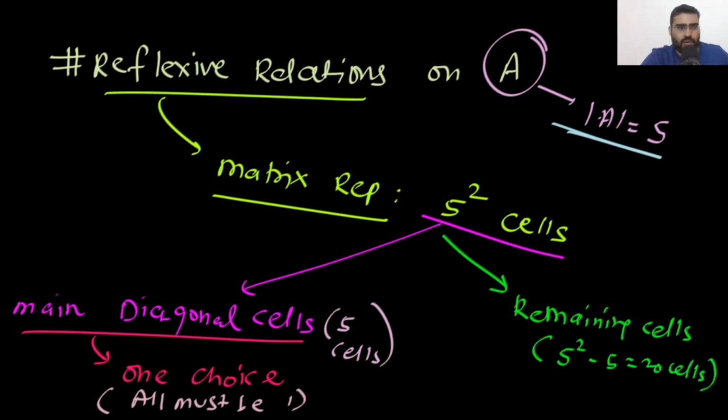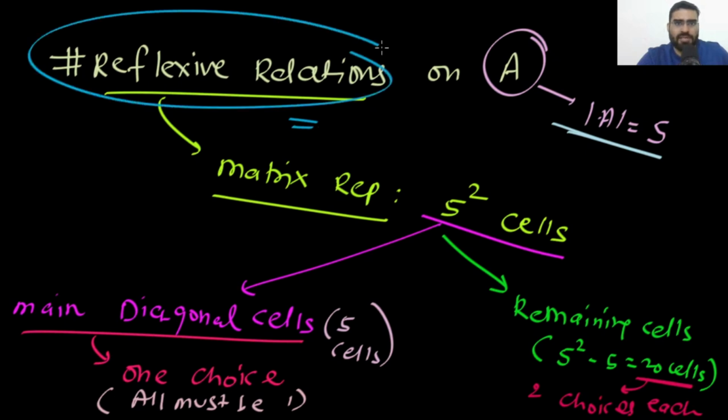20 cells. For these 20 cells, you have two choices each. So every cell has 2 choices. So finally, your answer will be what? From this, you can easily answer. So the answer is going to be